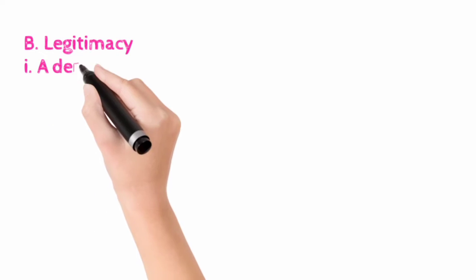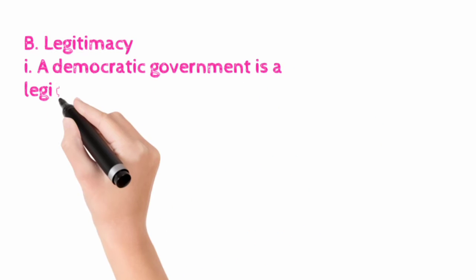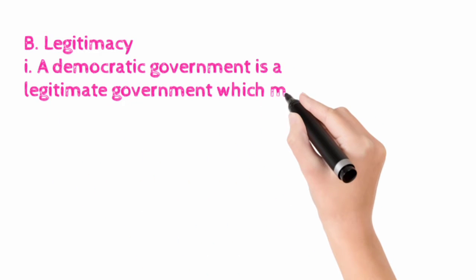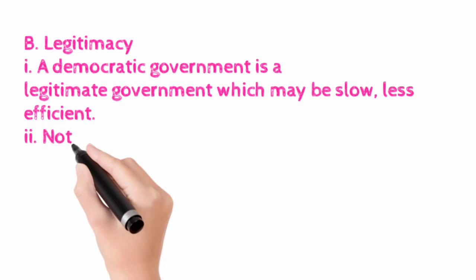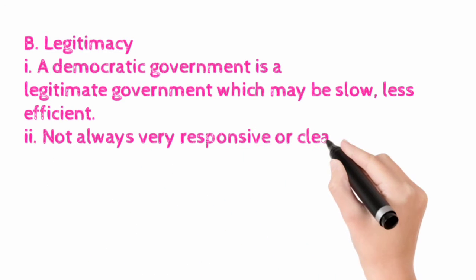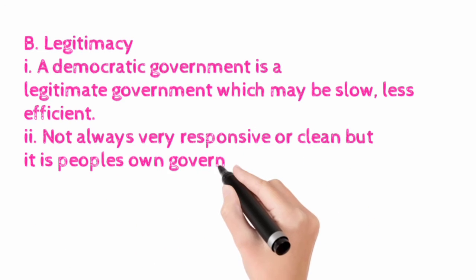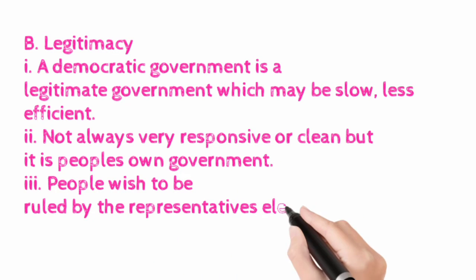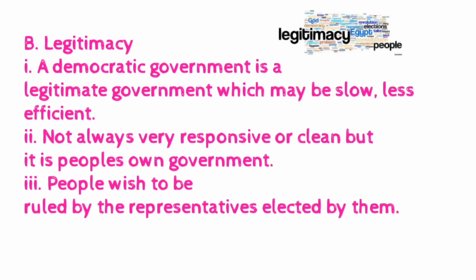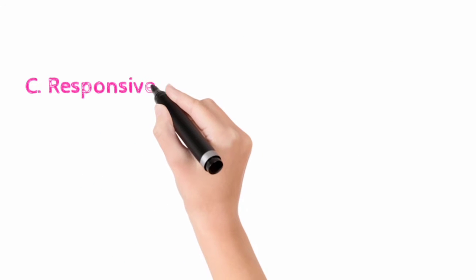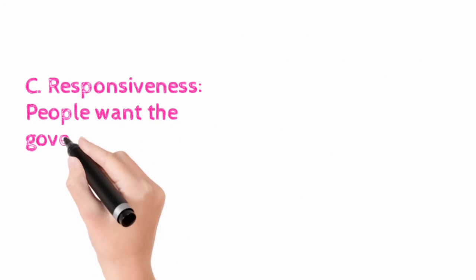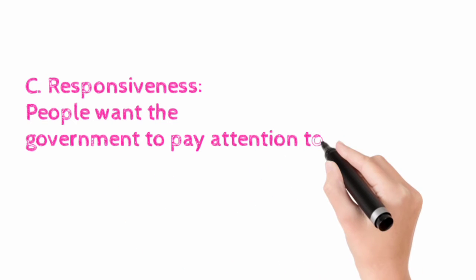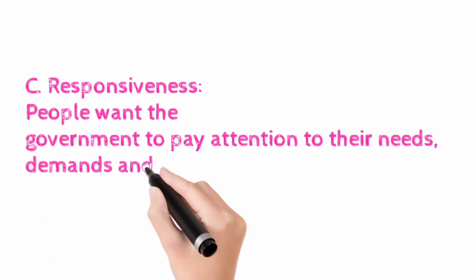Second. Legitimacy. Point 1. A democratic government is a legitimate government which may be slow, less efficient. Point 2. Not always very responsive or clean, but it is people's own government. Point 3. People wish to be ruled by the representatives elected by them. Responsive. People want the government to pay attention to their needs, demands and issues which require urgent notice.